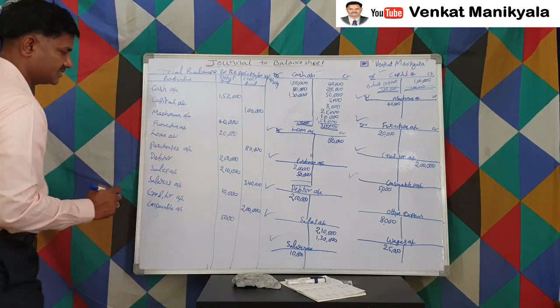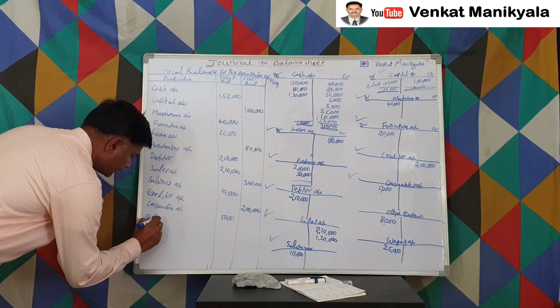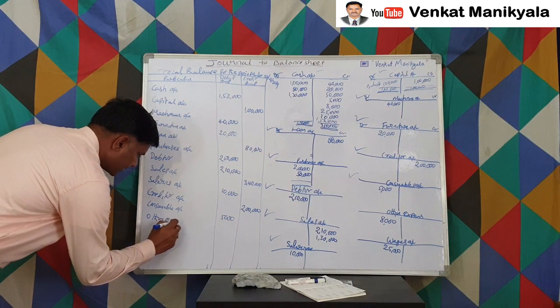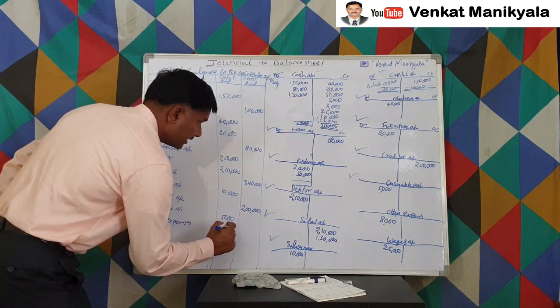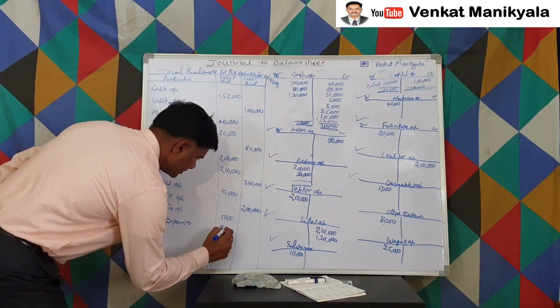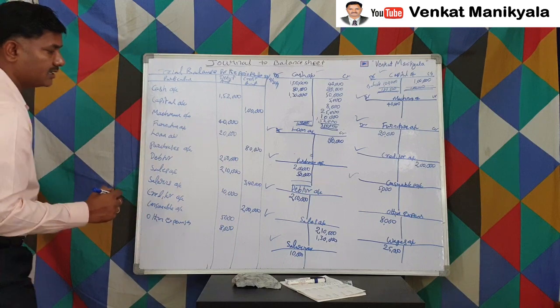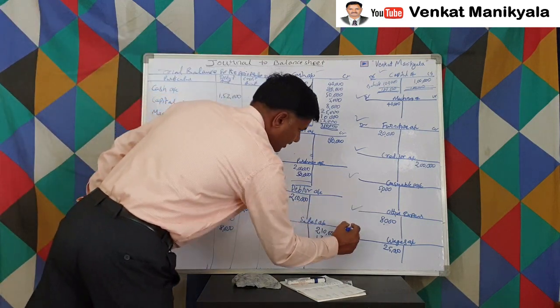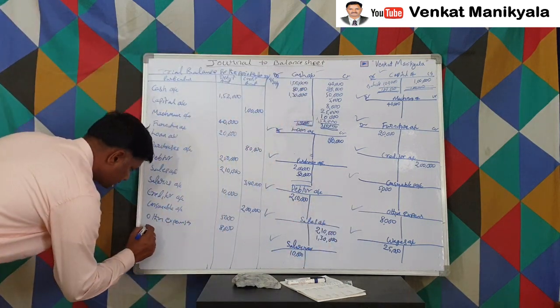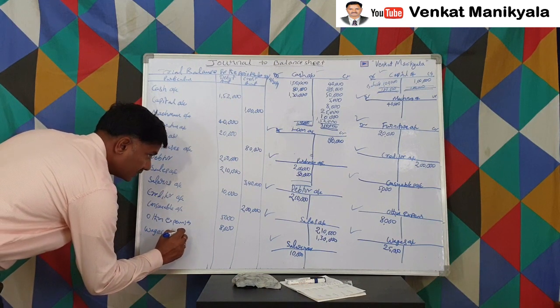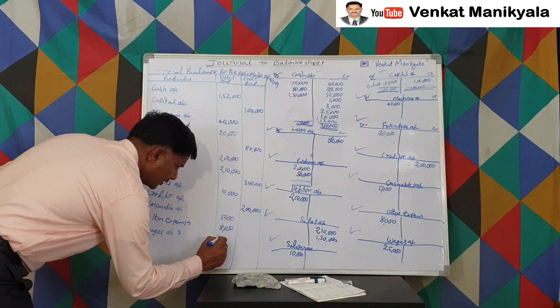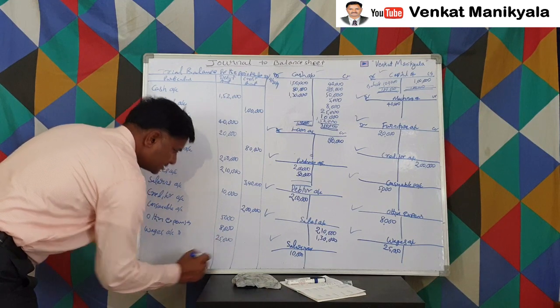Other expenses account has an 8,000 debit balance. And wages account has 25,000 debit balance.